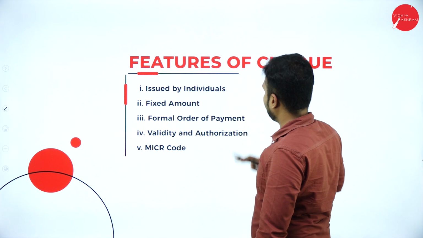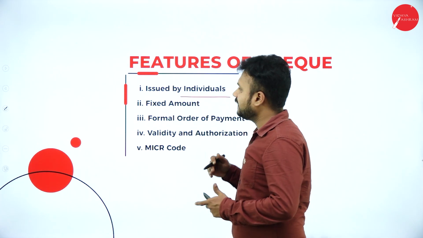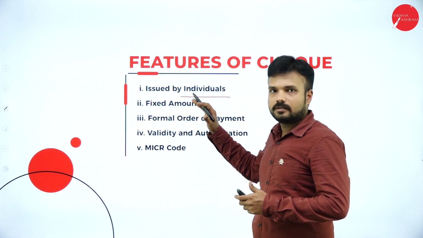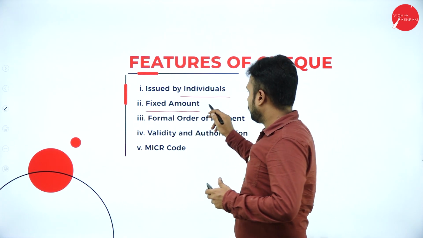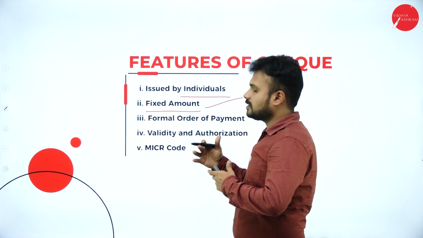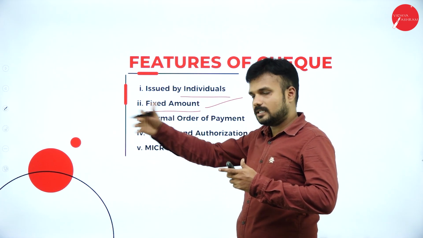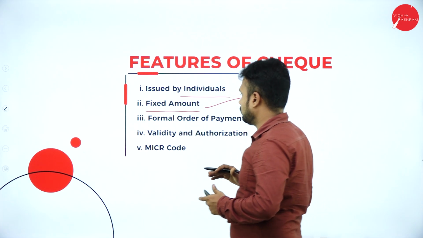Okay, features of check. This check is issued by individuals or any legal entity. So a legal entity also can issue the check, and an individual person also can issue the check. Fixed amount. So we are going to make a promise of payment of a fixed amount. Means I am going to mention 10,000 rupees. The payment is going to happen for 10,000 rupees only, not more than or less than 10,000 rupees.